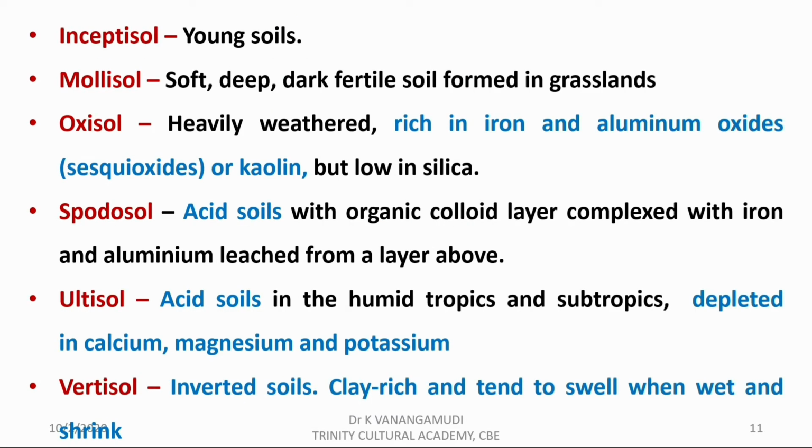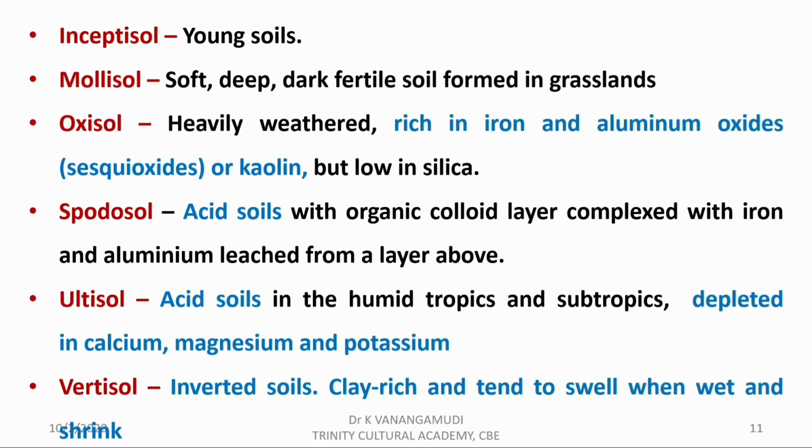Next one is inceptisol or young soils. Mollisol, which are soft, deep, dark soil found in grasslands. Oxisol are heavily weathered, rich in iron and aluminum oxides or kaolin but low in silica. Spodosol are acid soil in which aluminum and iron are leached out. Next one is ultisol.